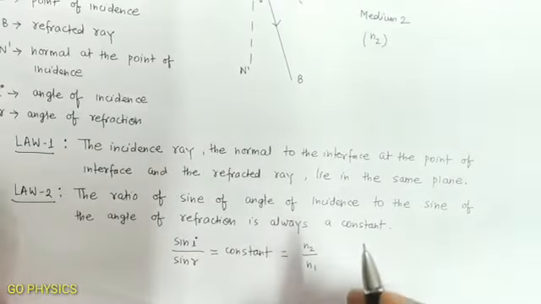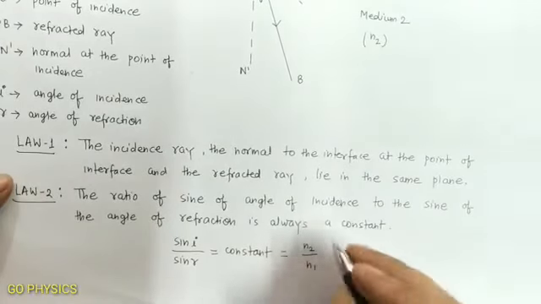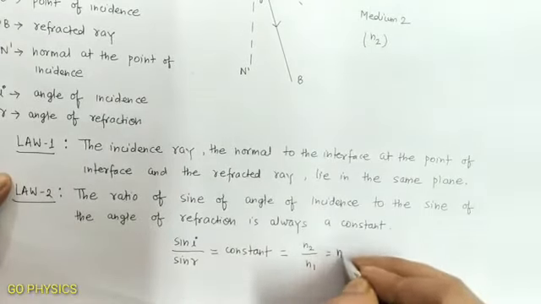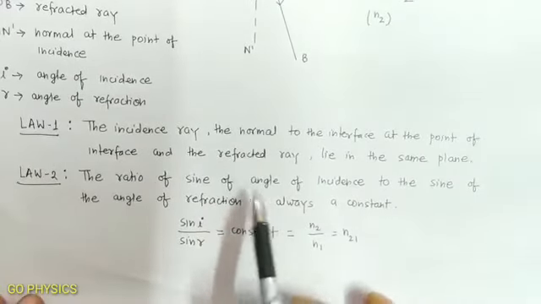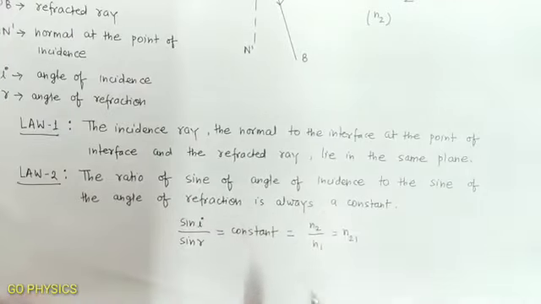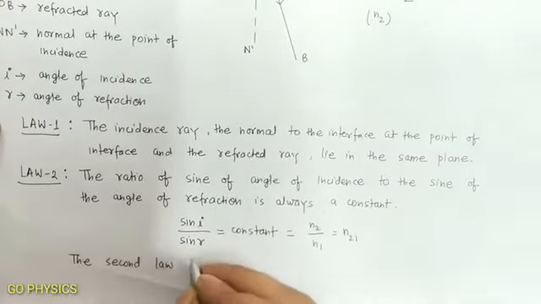In the previous lecture we learned that n2 by n1 is also called refractive index of medium 2 with respect to medium 1. The second law given above is also called Snell's law.